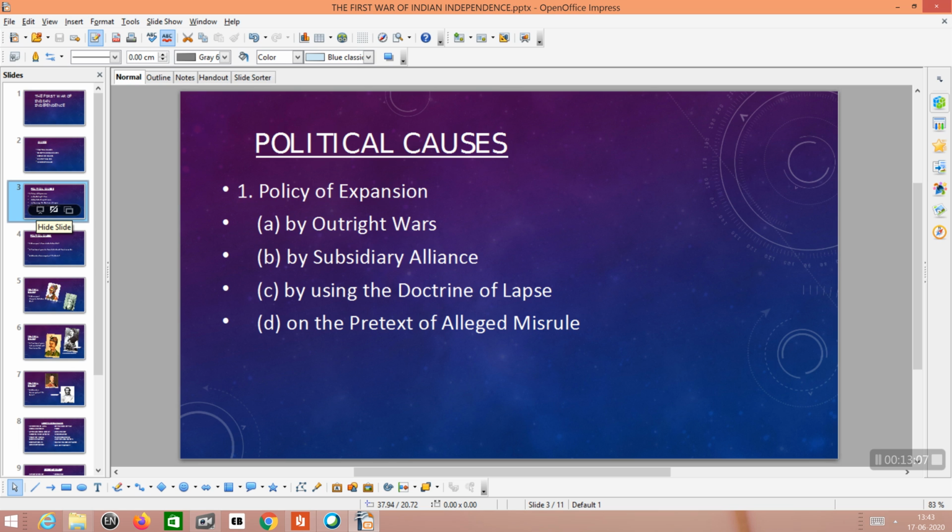Example, Awadh. The Britishers believed that Awadh was ruled by an inefficient ruler, and because of his inefficiency, they annexed that territory. These were the policies of expansion adopted by the British.